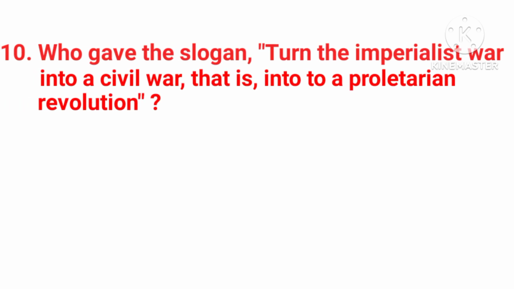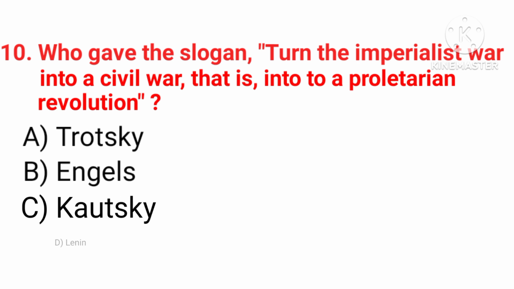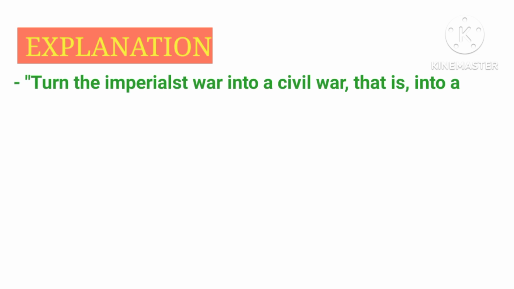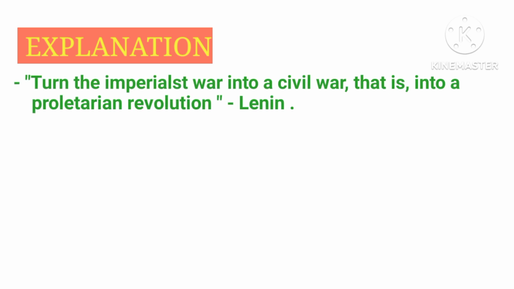Then question number 10. Who gave the slogan "turn the imperialist war into a civil war, that is, into a proletarian revolution"? Options are: A, Trotsky; B, Engels; C, Kautsky; and D, Lenin. The correct answer of this question is option D, Lenin. Yes, this slogan was given by Lenin.